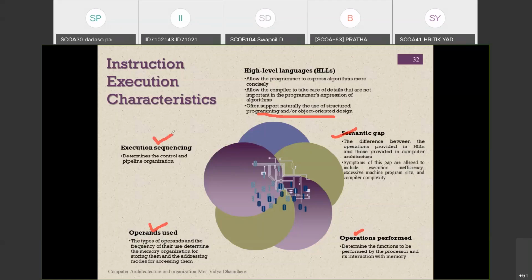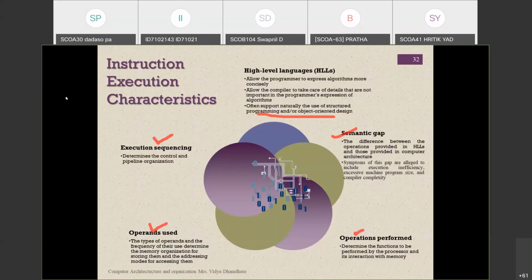So the execution sequence will be determined by two things. First is the help of the control unit, and second is the pipelining organization of that particular processor. Depending upon that, the execution sequence will be decided. The control unit is responsible for controlling all operations which we are executing on that particular processor, and pipelining organization is going to organize each and every instruction execution in parallel with respect to the particular processor. That will be done in the instruction execution characteristic.